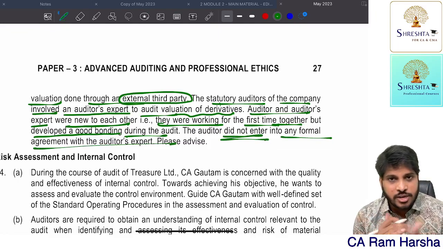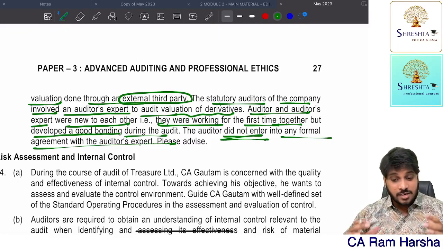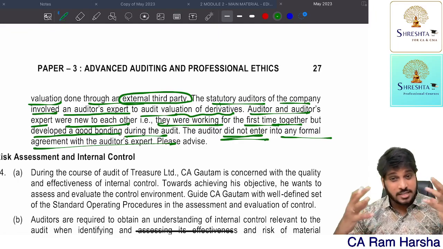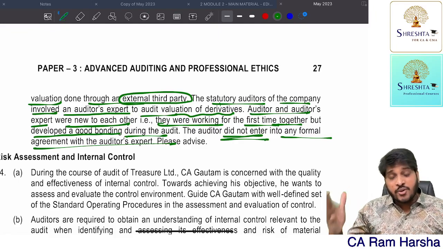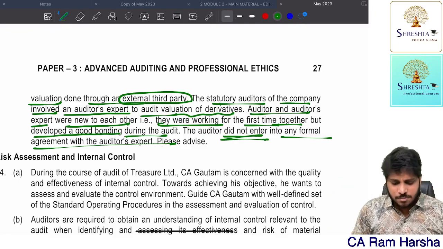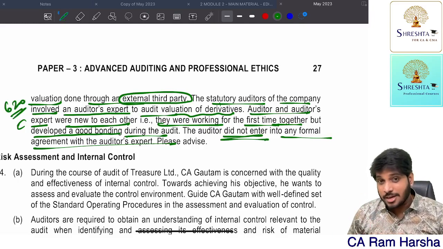Whenever we have recruited an expert, whenever we are working together for the first time, whenever the work is very complex, whenever it is very material, there are some criteria where we need to enter into a formal agreement with the expert. This is an SA 620 question. I have covered this in the marathon. You can watch it.